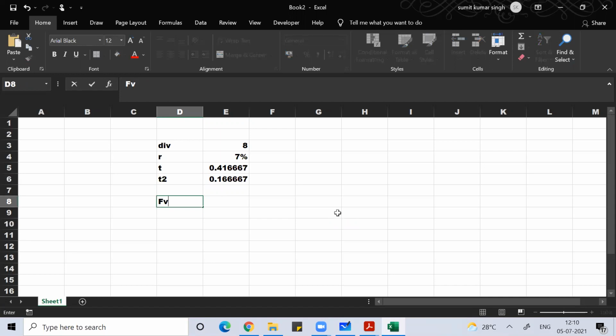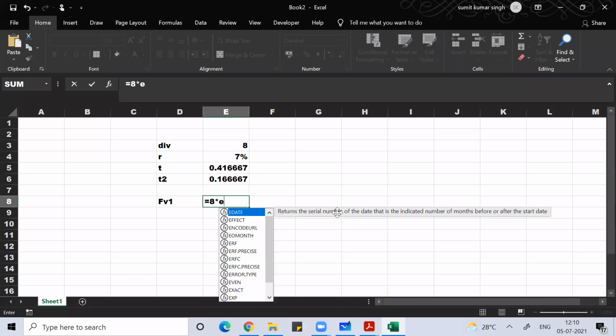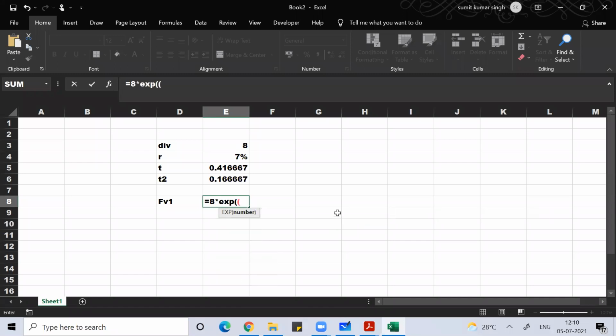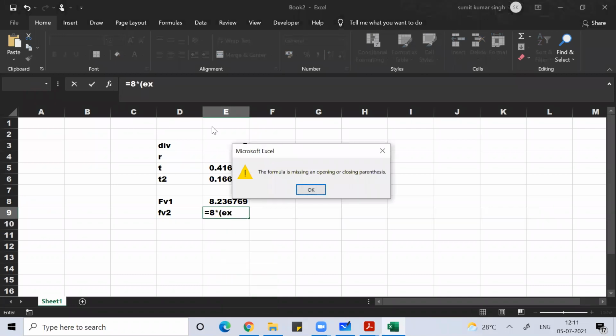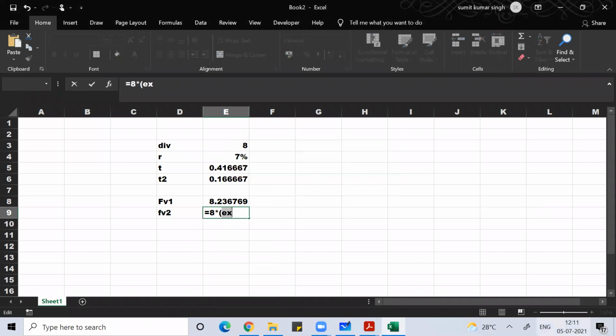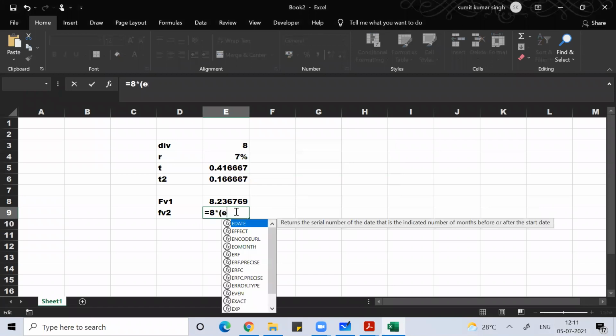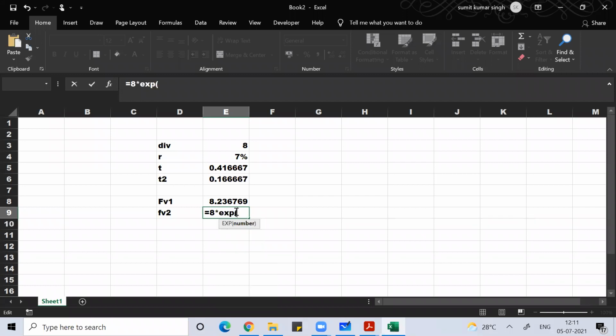So the future value of the dividend in the first case would be 8 into e to the power r into t. The future value in the second case would be 8 into e to the power r into t.